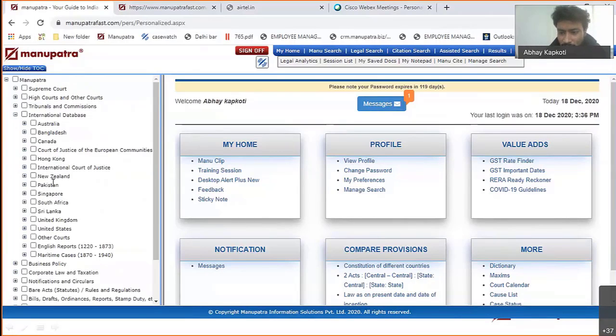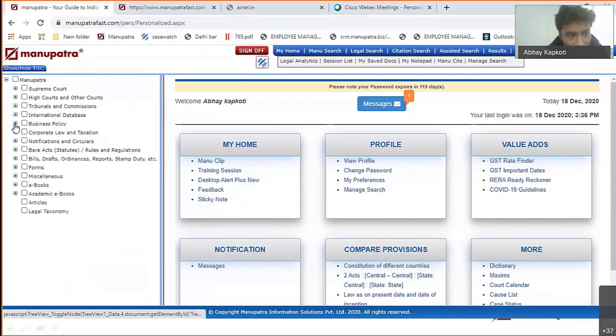So suppose you are searching on right to privacy, and privacy is an international issue as well as a national issue. So you can see the judgments from different Supreme Courts as well as from our own Supreme Court.